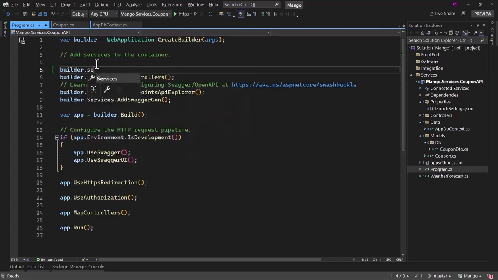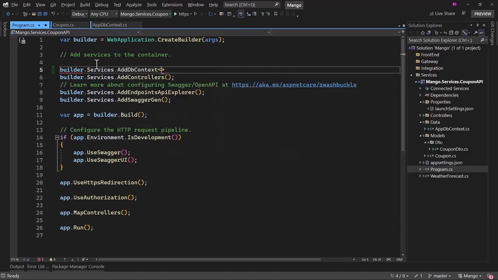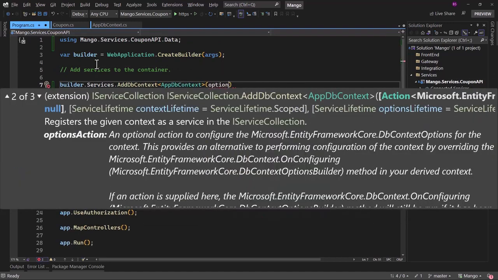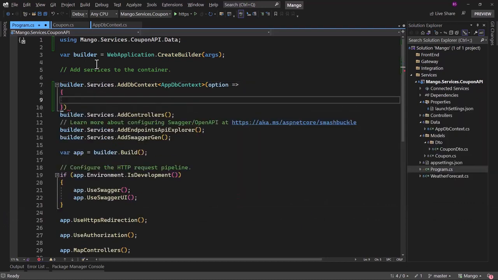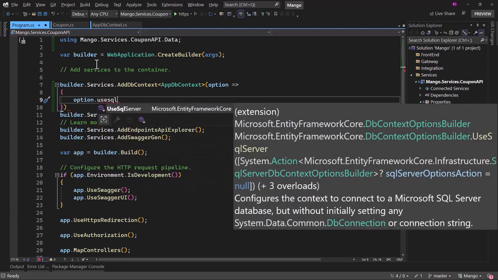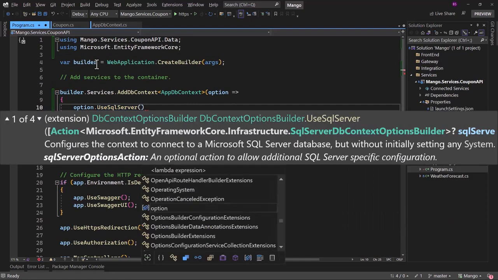So on builder.Services, we have the AddDbContext method, and there we have to define the class that implements DbContext, that is AppDbContext. And here we have to define some options. That option will basically tell that we will be using SQL Server for our database. So on options we have a method UseSqlServer. You can see that is inside Microsoft.EntityFrameworkCore. And then we have to pass the connection string.